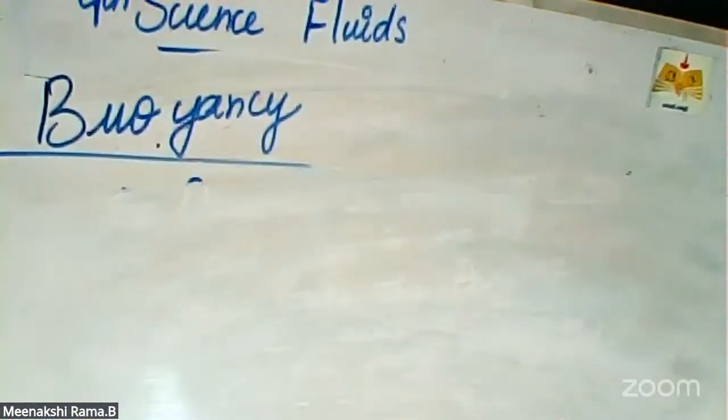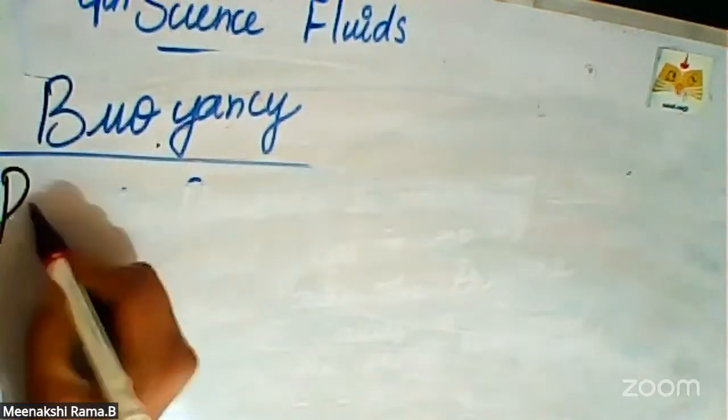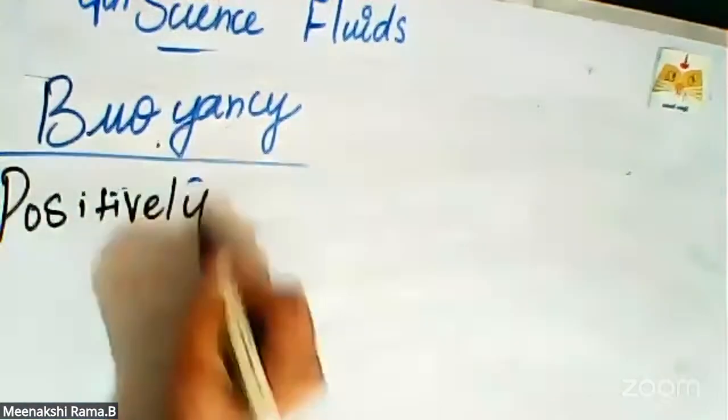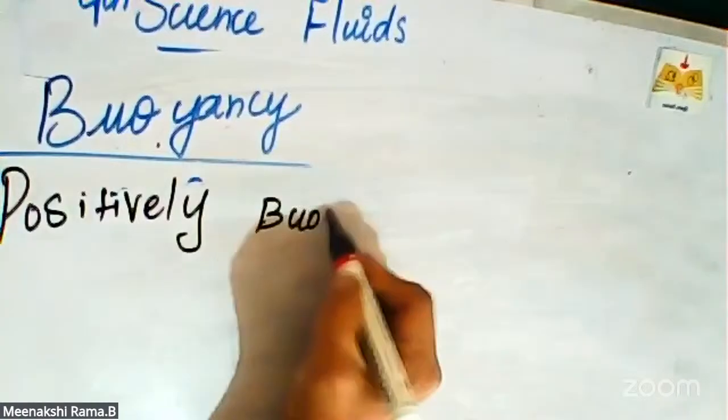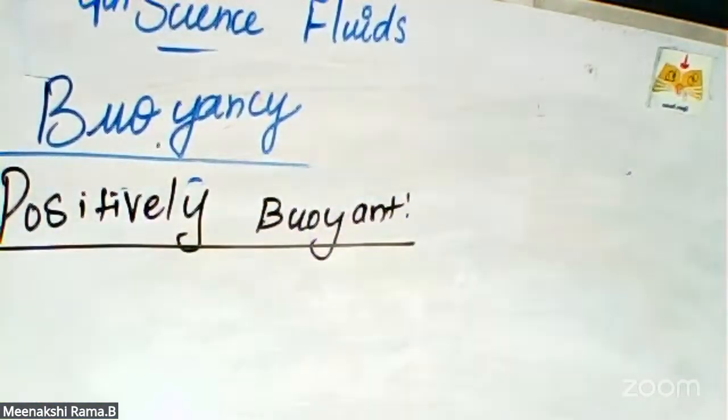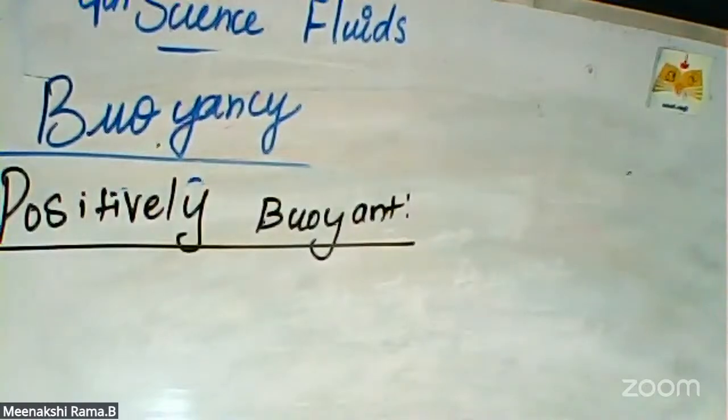One is the positively buoyant object. What is positively buoyant? Positively buoyant means that when we push the object into the water,